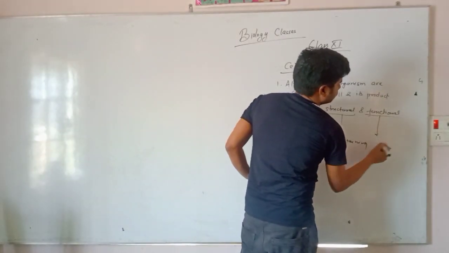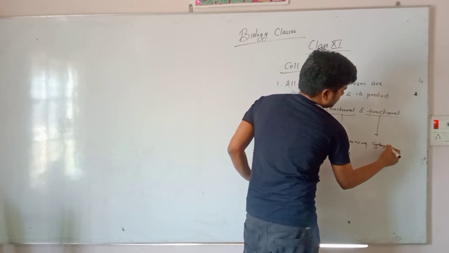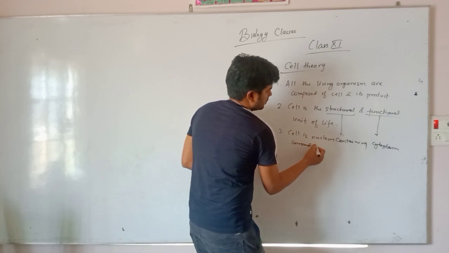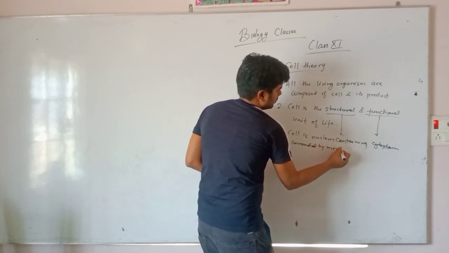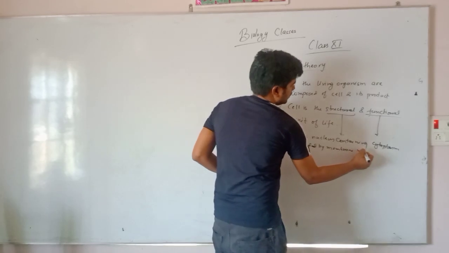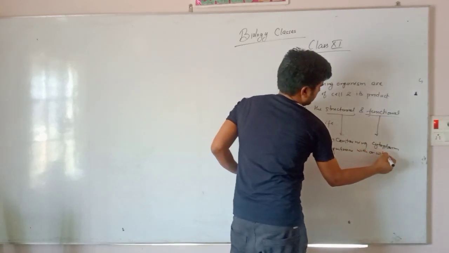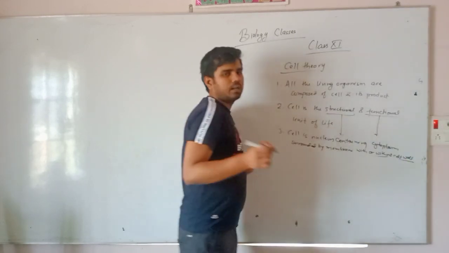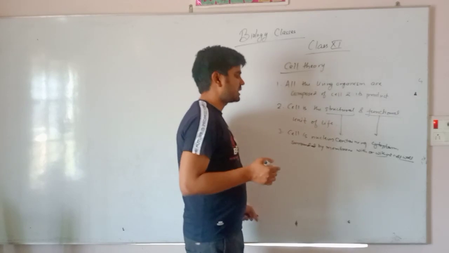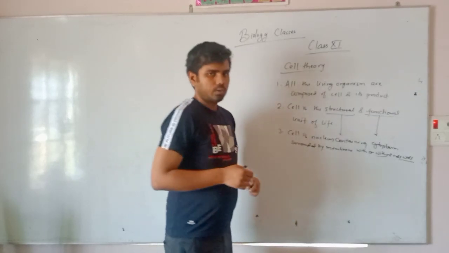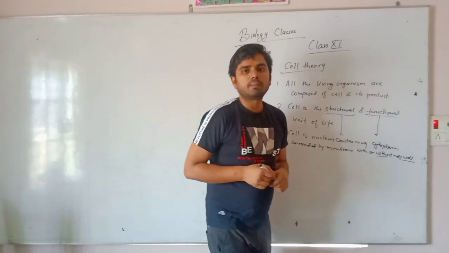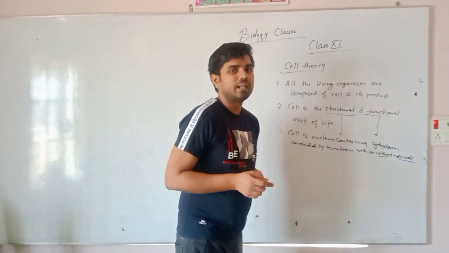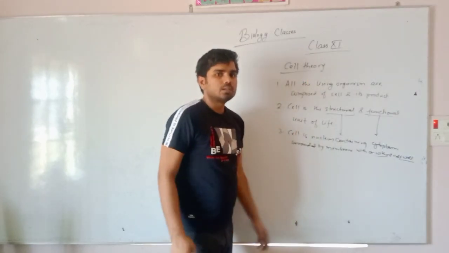Cell is a nucleus containing cytoplasm surrounded by membrane with or without cell wall. सेल वॉल हो भी सकता है, सेल वॉल नहीं भी हो सकता है. सेल वॉल इज फॉर एक्स्ट्रा प्रोटेक्शन. Okay, and cell wall is generally found in plant cell. Yes student, you are very correct. Cell wall is found in plant cell. Extra layer over the membrane is known as cell wall.